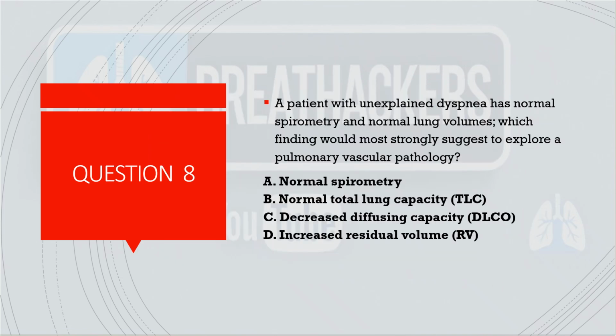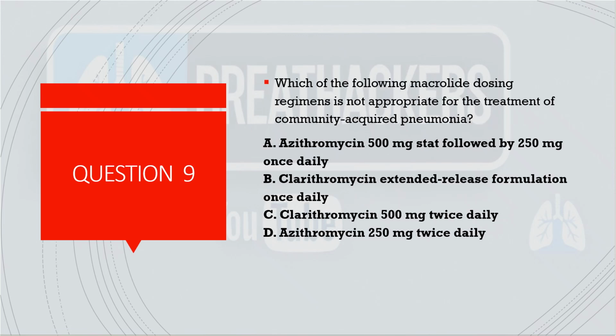Coming to question number 8, a patient with unexplained dyspnea has a normal spirometry and normal lung volumes. Now, which finding would make you most strongly suggest to explore a pulmonary vascular pathology? Is it normal spirometry? Is it normal TLC? Is it decreased DLCO, or is it an increased residual volume? So the answer for this is decreased DLCO, of course, which will make you think towards pulmonary vascular pathology.